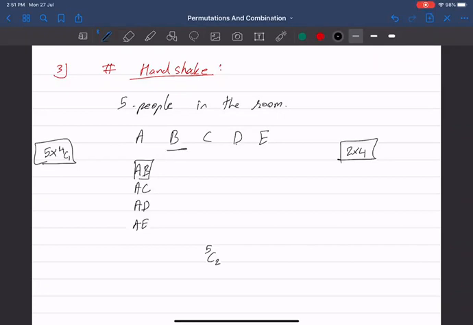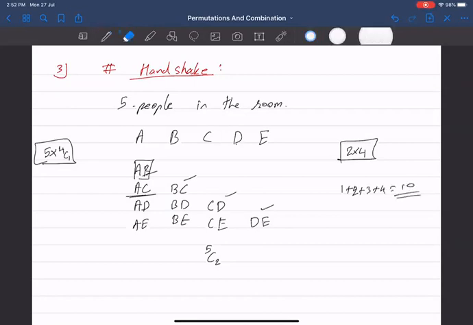Now B will obviously not shake hands with himself, so it will be BC, BD and BE. Similarly C will not shake hands with A. Why? Because CA is considered in AC. Similarly C will not shake hands with B, and C will not shake hands with himself, so it will be CD and CE. The only thing left, and last, will be DE. So it will be 1 plus 2 plus 3 plus 4, that will be 10, the answer. That is nothing but 5C2.